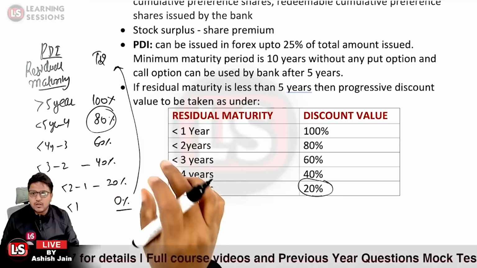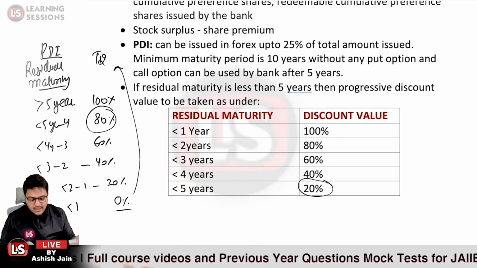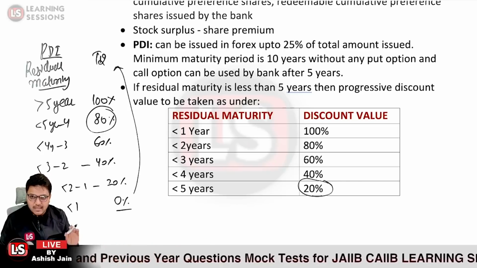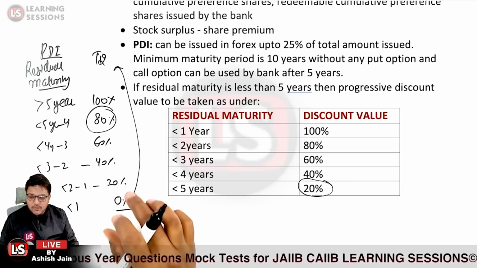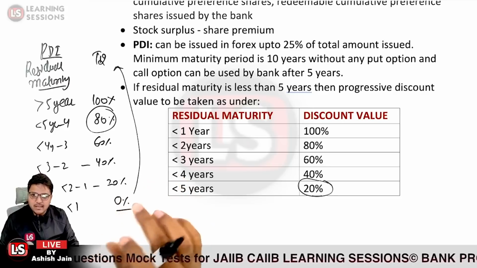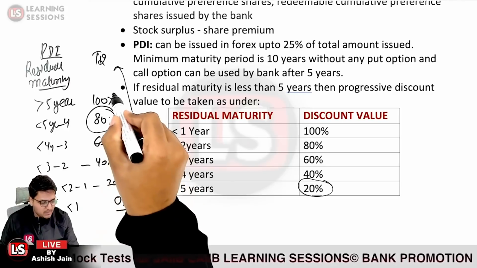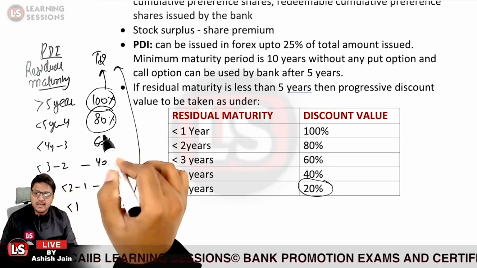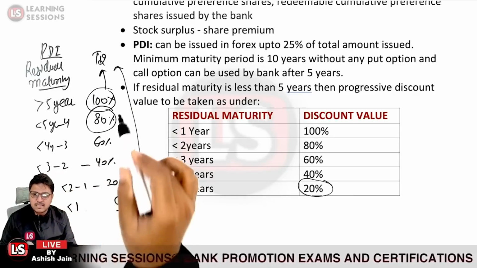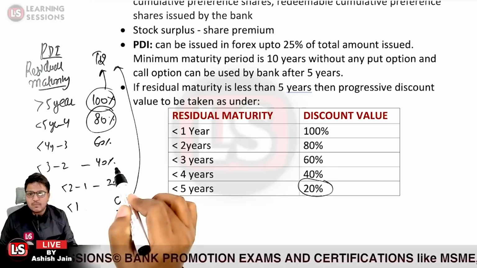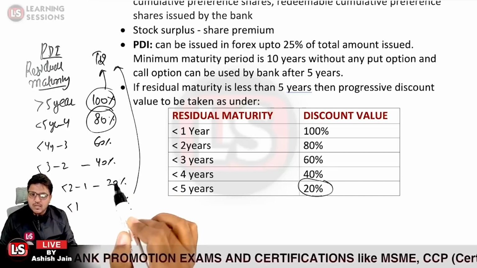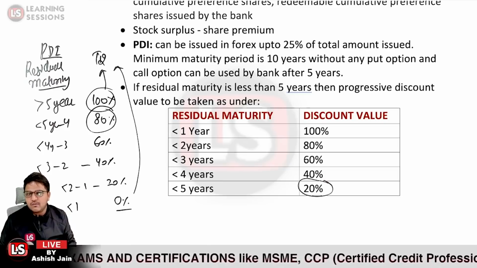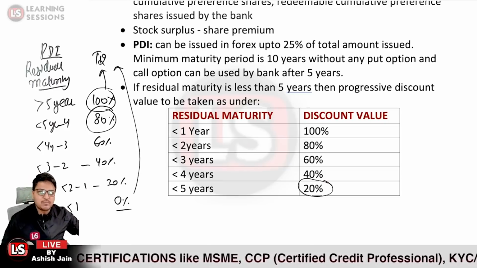So that particular table you need to understand: the minimum maturity of the PDI must be 10 years, and if the residual maturity is greater than 5 years, 100% of the part will be considered as tier 2 capital. If it is lesser than 5 years up to 4 years, then 80%; lesser than 4 years up to 3 years, 60%; lesser than 3 years up to 2 years, 40%; lesser than 2 years up to 1 year, 20%; and if the residual maturity is lesser than 1 year, then 0% will be considered as tier 2 capital.